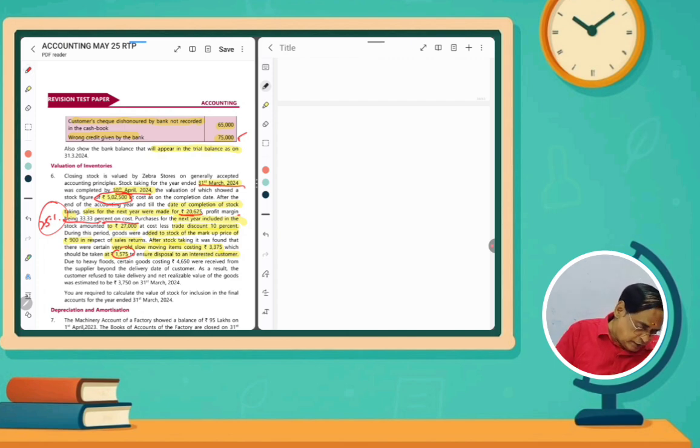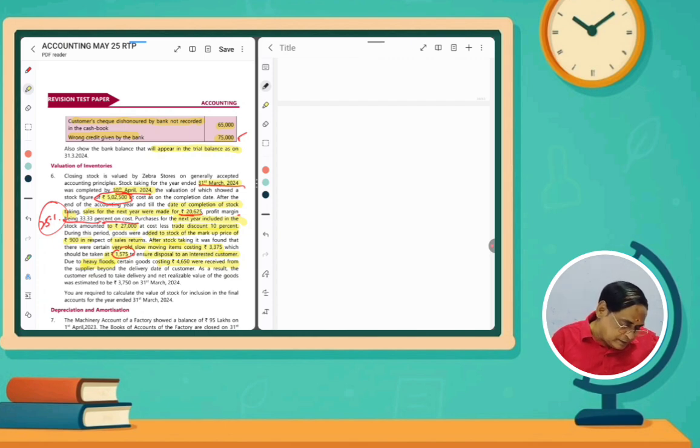And then due to heavy floods, certain goods costing rupees 4,650 were received from the supplier beyond the delivery date of the customer. As a result, the customer refused to take delivery. Actually, we had already given order for some products in order to make supply to our customers. But during the season, heavy floods, the goods were received. We have received lately, some delay is there. The customer was not interested in taking the goods.